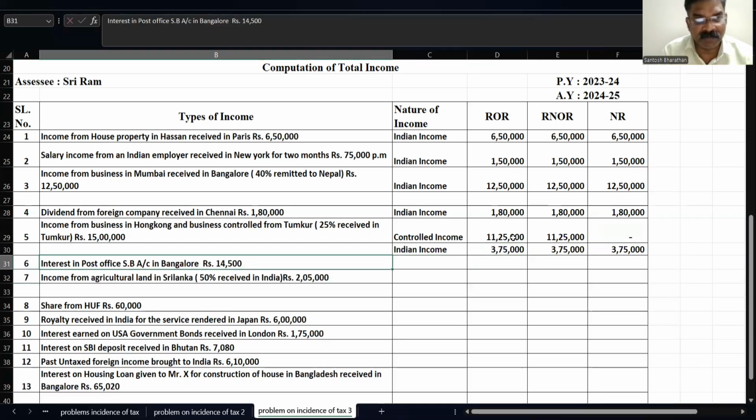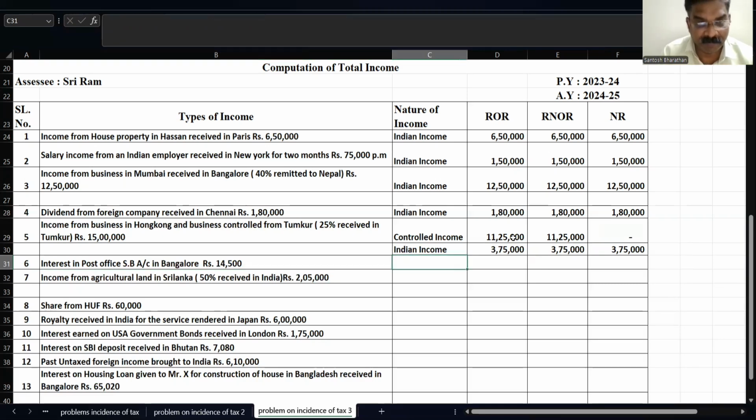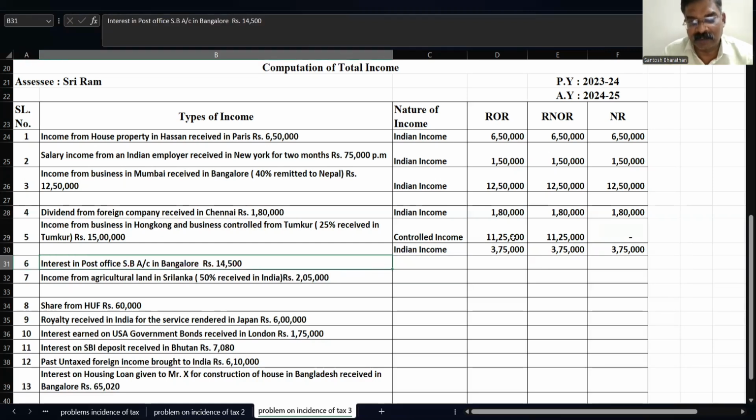Interest in post office savings bank account, rupees 14,500 in Bangalore. See, according to the IT Act, any interest from the post office in excess of 7,000 is chargeable to tax.